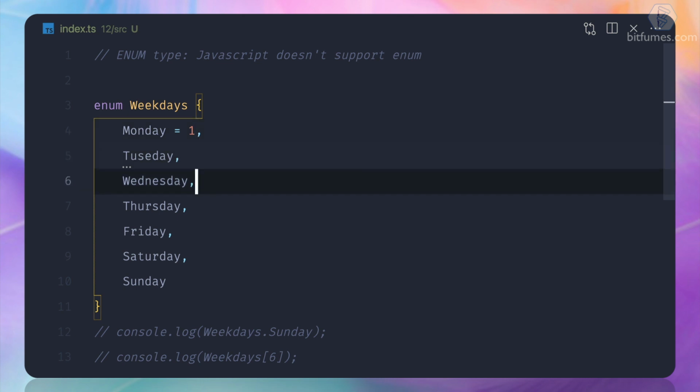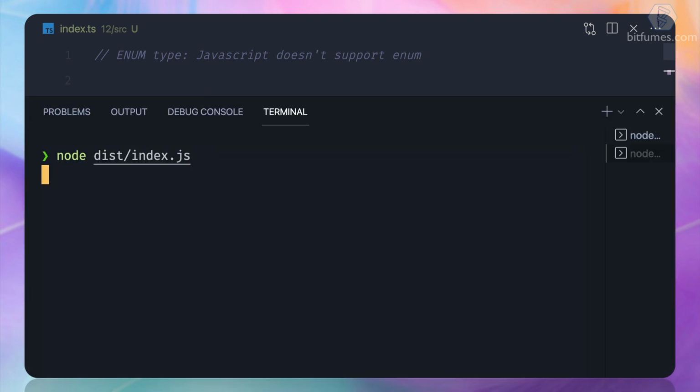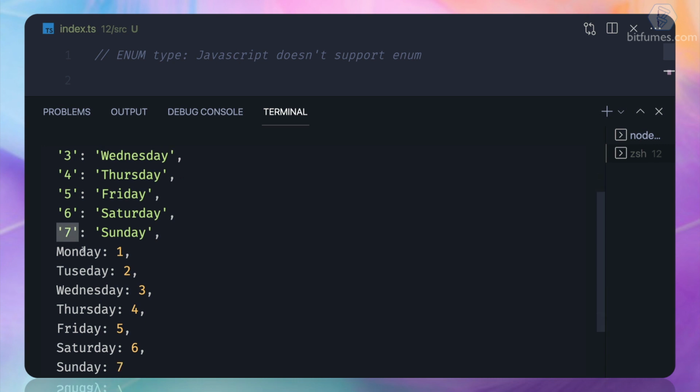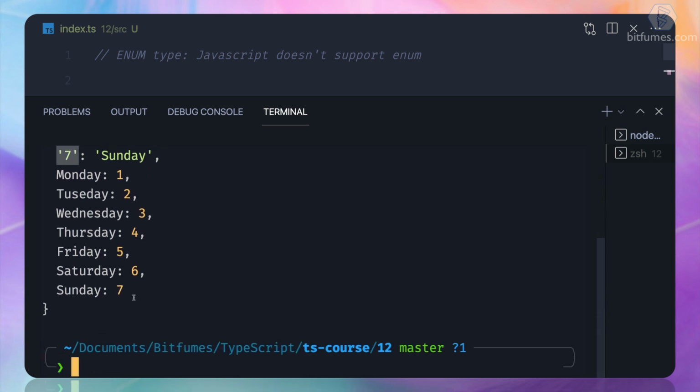And you don't have to write 2 and 3 and so on. You just initialize it at the start, and then TypeScript will do its magic. So when we do this now, you can see it starts with 1, 2 and goes till 7, and same here, Monday is 1 and Sunday is 7.